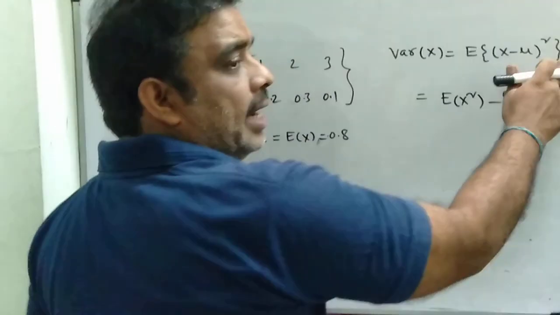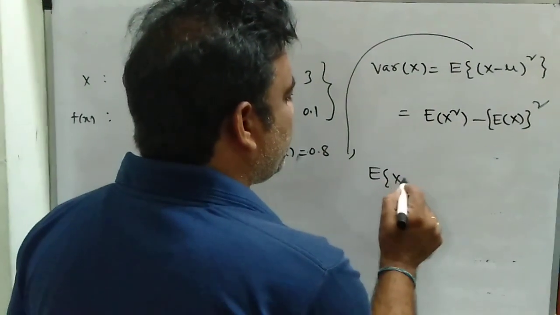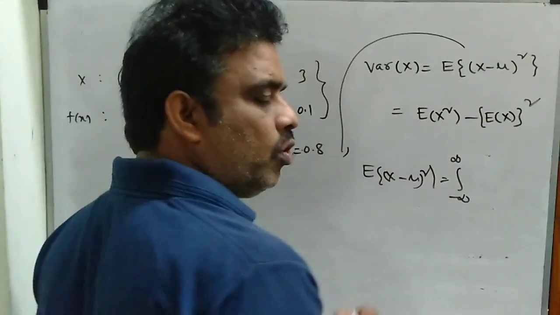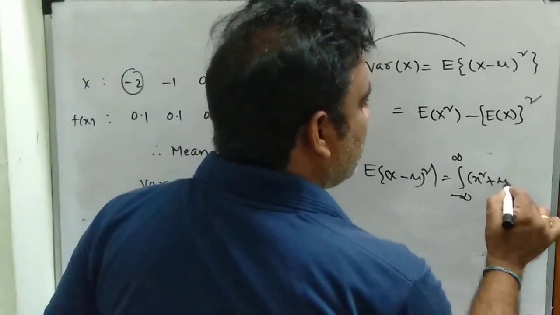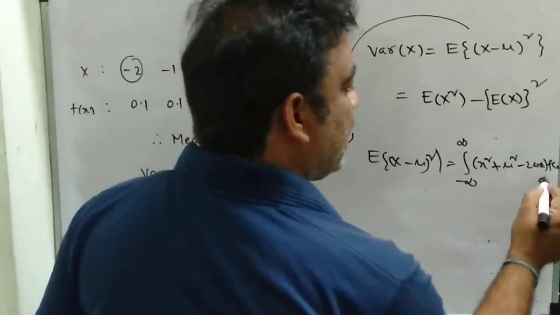Expanding this, what is e of x minus mu whole square? I can prove it in both integral or summation notation. So the integral of x square plus mu square minus 2 mu x into f of x dx.